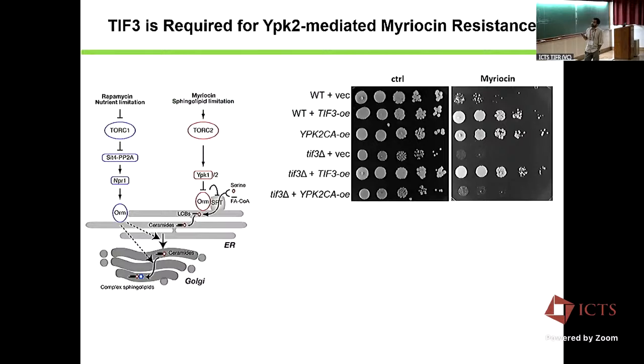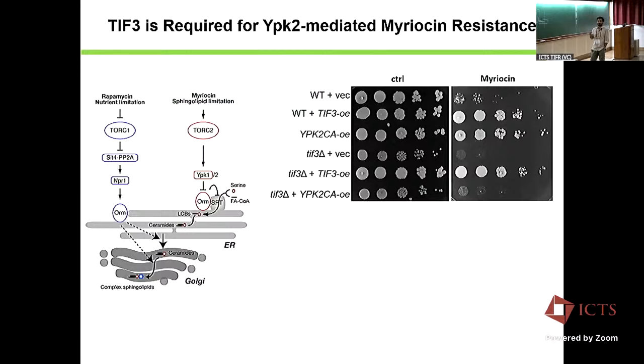But in a delta TIF3 strain, where the cells are sensitive to myriocin, if you overexpress YPK2 in this background, we do not rescue this. The resistance is not coming back. Saying that somehow, downstream of YPK2, TIF3 is involved in giving resistance to myriocin. So most likely TIF3 might be involved in sphingolipid synthesis.